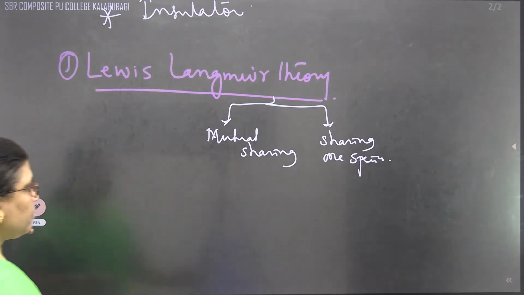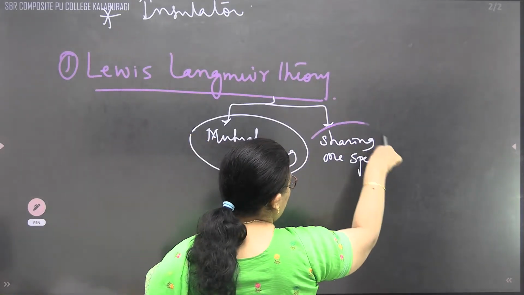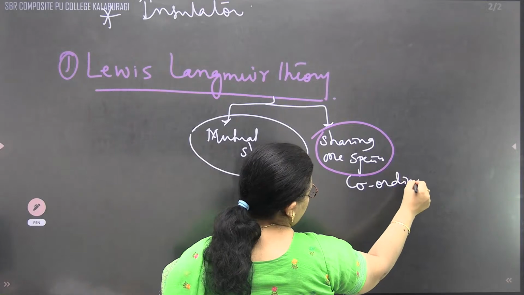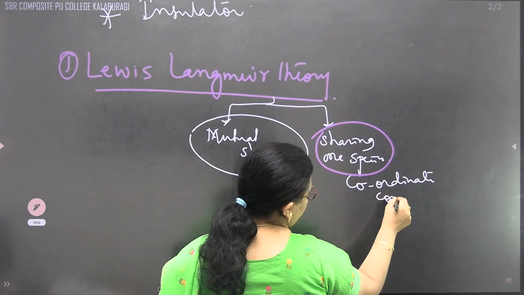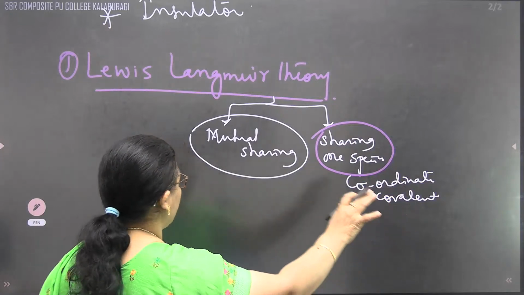We are dealing with only mutual sharing. We are not at all dealing with coordinate covalent bond now.